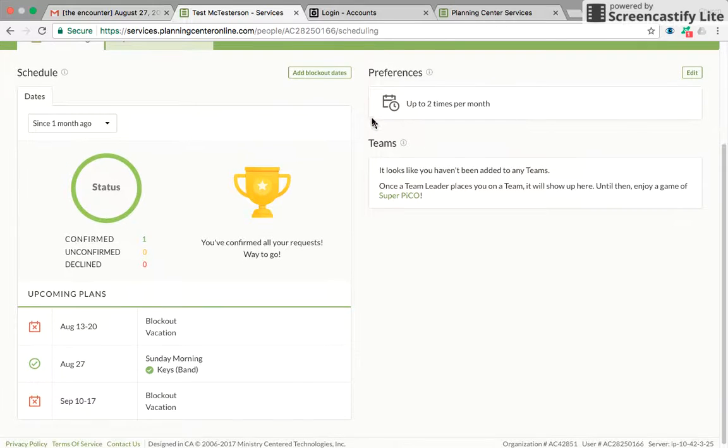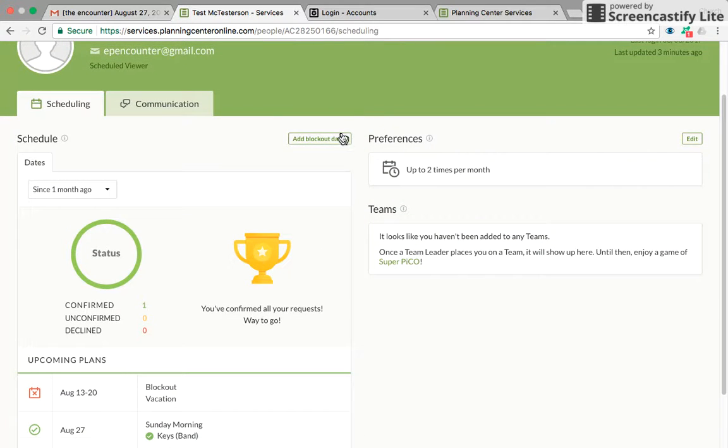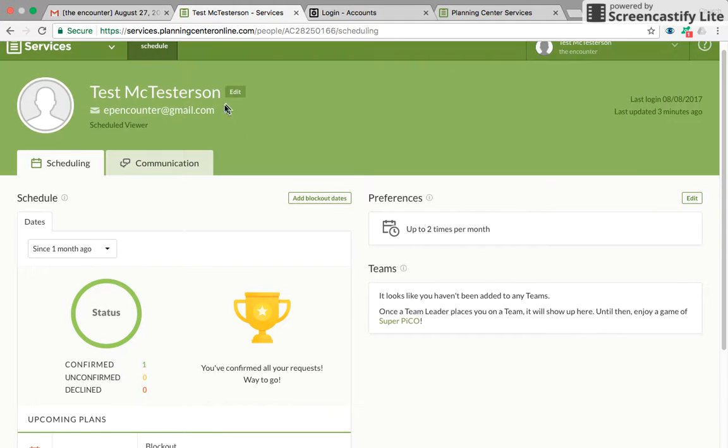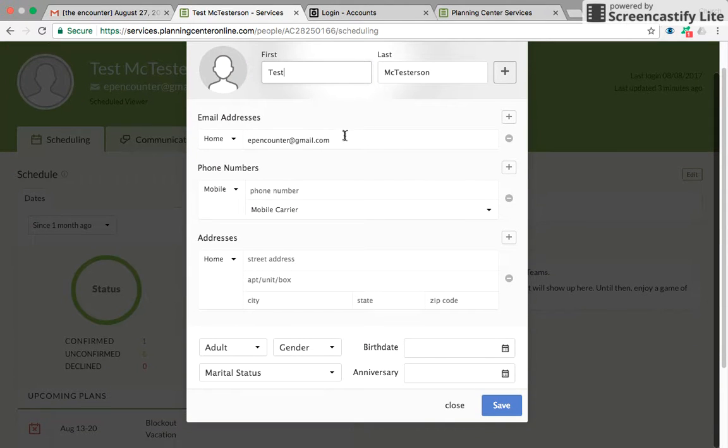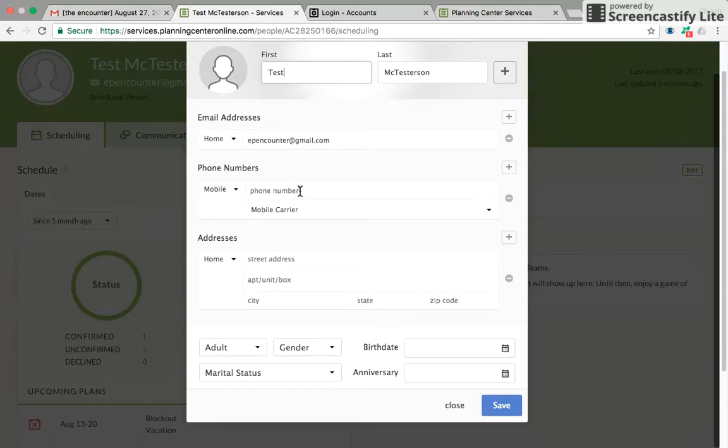This is something that is really important to have up to date. Okay, so we're going to go to a couple different things here. We can edit some things about ourselves. So go ahead and click on that little edit button by your name. You can change your email if there's a change with your email. You can put your phone number in there.